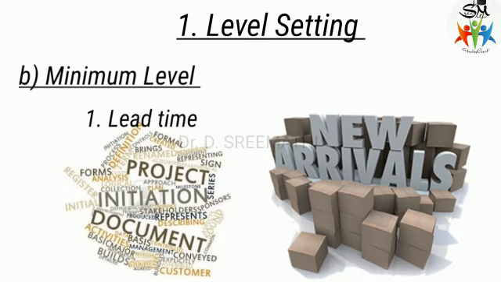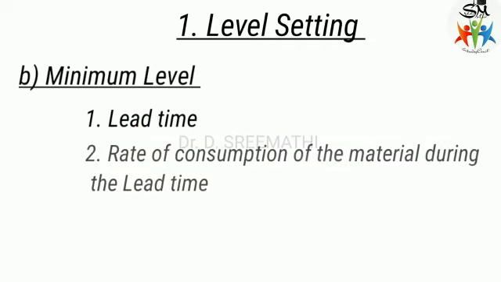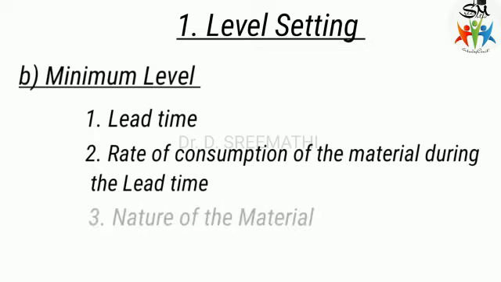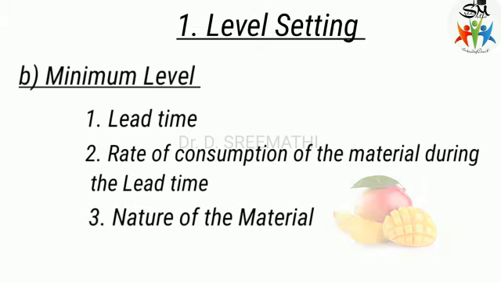This time is required to replenish the supply. Then the rate of consumption of the material during the lead time. How much the factory is going to consume during this period is the rate we have to consider. And then the nature of the material. Some materials are seasonal and we cannot buy them all the time, so they should be purchased when they are in season. But other materials which are available in all seasons can be acquired according to requirement.